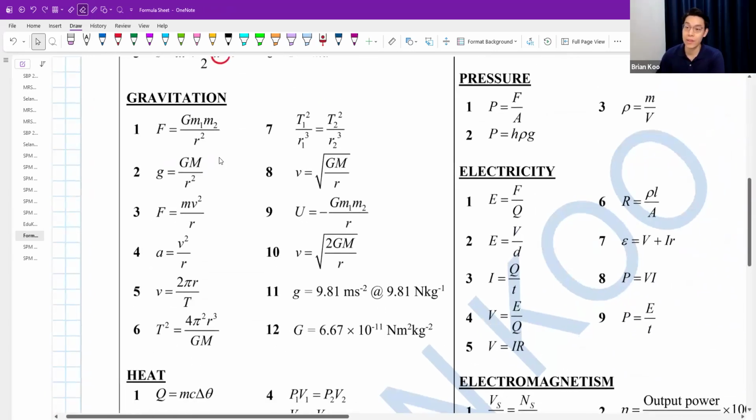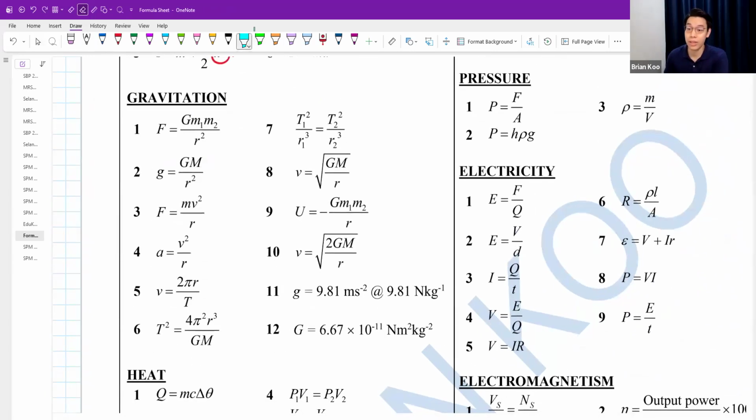The problem is there are a lot of formulas with the symbol V. This one is V, this one is V, this one also V. Yeah, so SPM is like that. I will give you the formulas, but you need to know which formula is which. Number 10 is called escape velocity. Number 9 and number 5, they are the same. They are called linear speed.